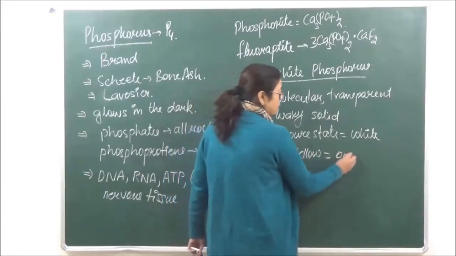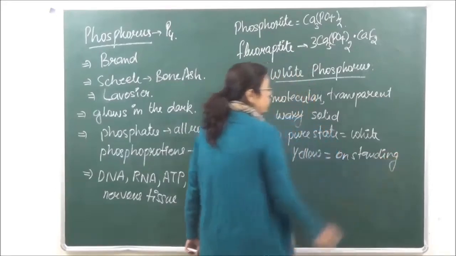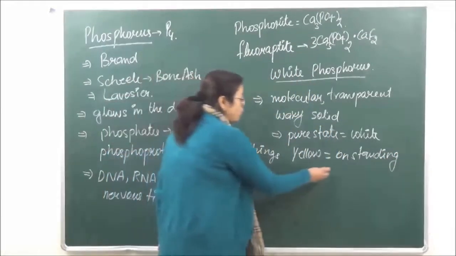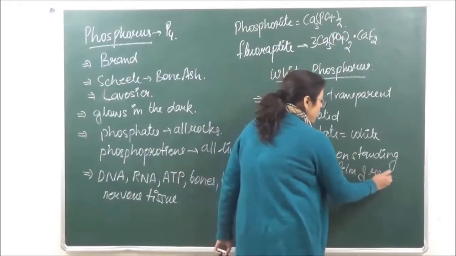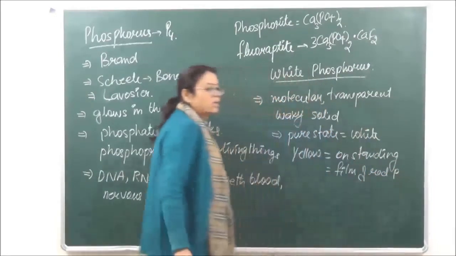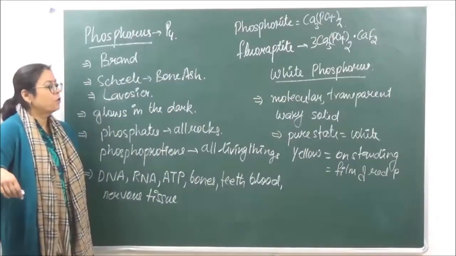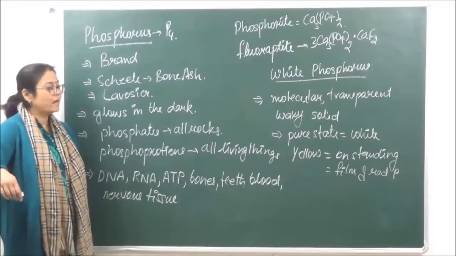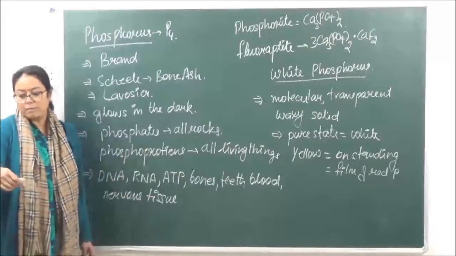It appears yellow on standing, if we've kept it for a longer period, because of a film of red phosphorus which appears on the surface of white phosphorus. ठीक है? तो प्योर स्टेट में व्हाइट होता है, पर अगर वो पड़ा रहेगा तो वो येलो हो जाएगा, क्योंकि रेड फॉस्फोरस एक उसके ऊपर फिल्म बना देता है.